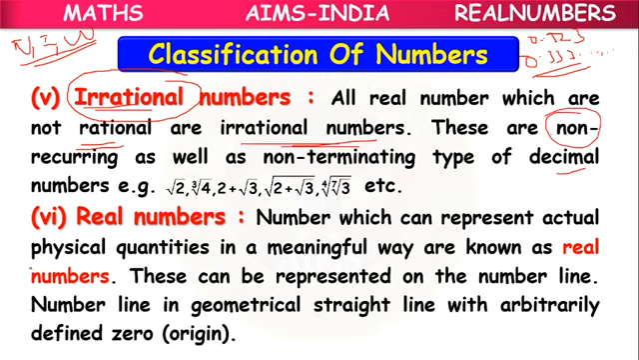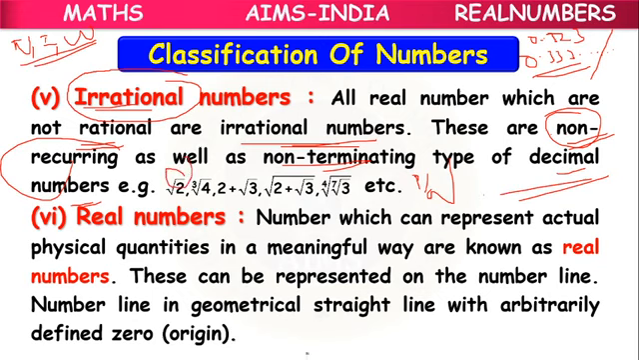So these are non-recurring, because if recurring means it belongs to rational numbers. So these are non-recurring, non-terminating types of decimal numbers, which cannot be written in the form of p by q. Here, suppose root 2 is there, root 2 value 1.414 and so on, something will come, which will never terminate, which will never repeat, which cannot be written in the form of p by q. So, root 2 is an irrational number.